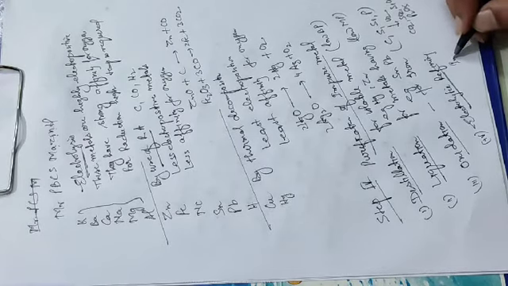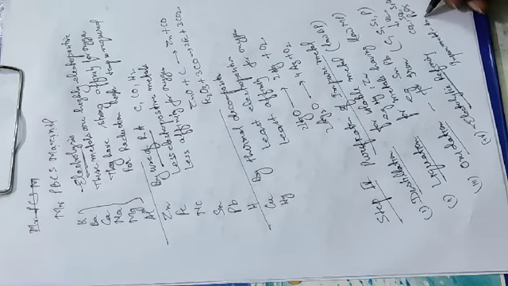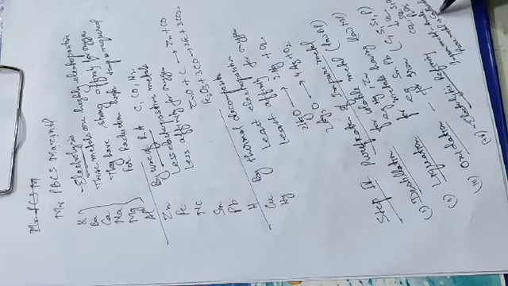The impure metal is made the anode and the pure metal is made the cathode. When you pass the electric current, you will get the pure metal at the cathode. So now all the steps are completed, and in the next video we will study in detail the metallurgy of aluminum, which is given in the syllabus.